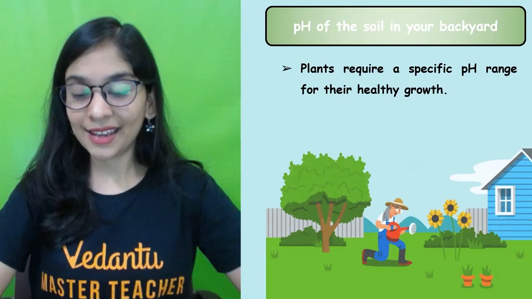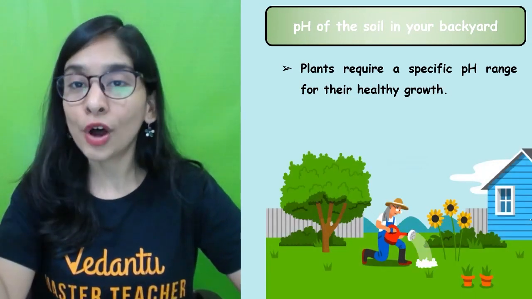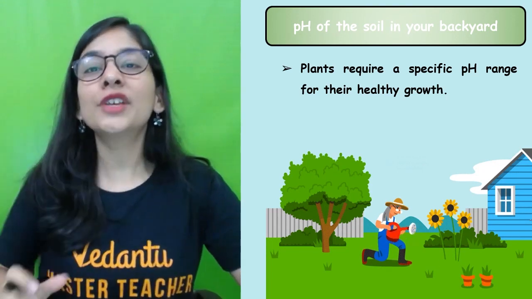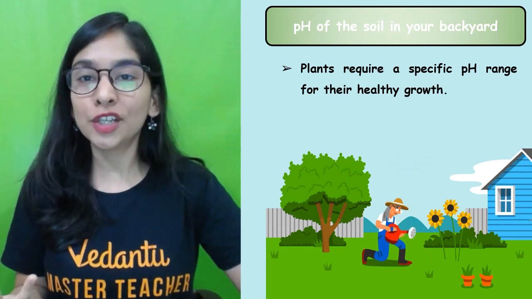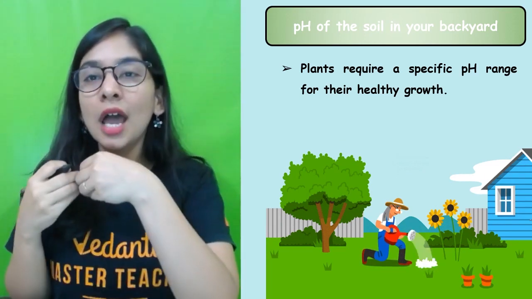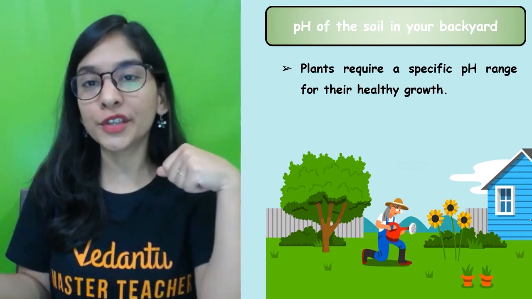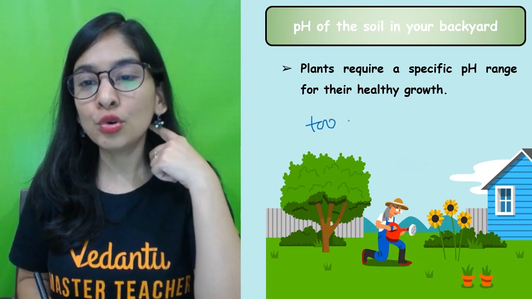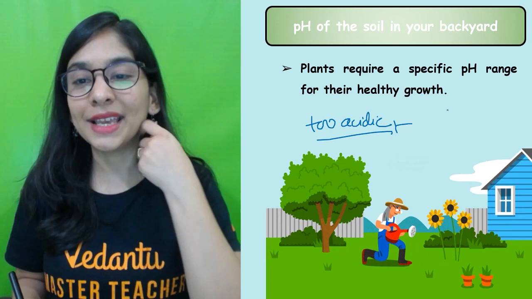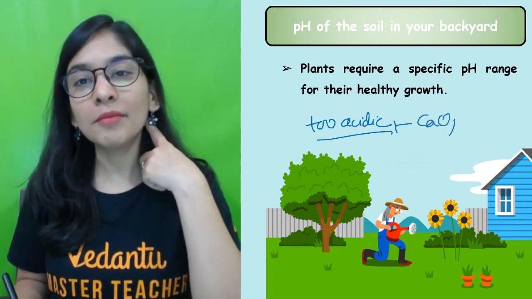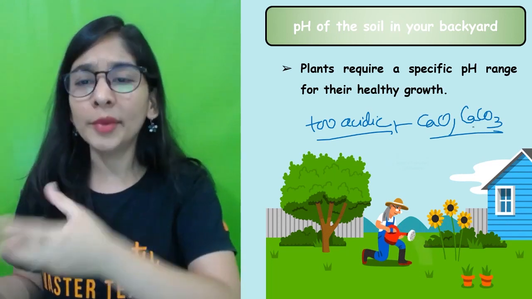All right. And as I told you, for plant growth also, for the better fertilization of crops, the pH of the soil is very important to maintain. And that's what the farmers do. They mix the given substances according to the nature of the soil. If the soil is too acidic, and you want to grow any plants or crops in a basic medium, they'll put some weak bases like calcium oxide, calcium carbonate, easily available, economical also.